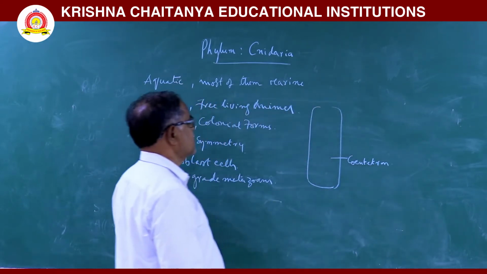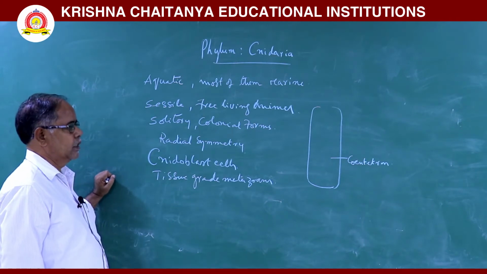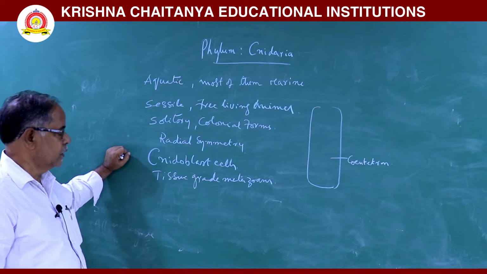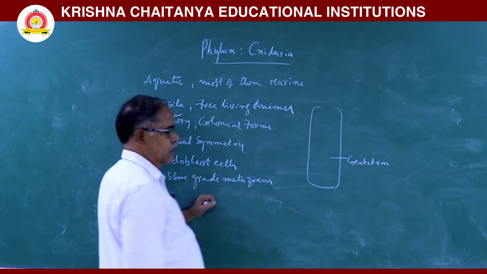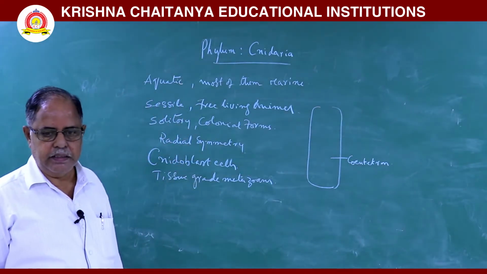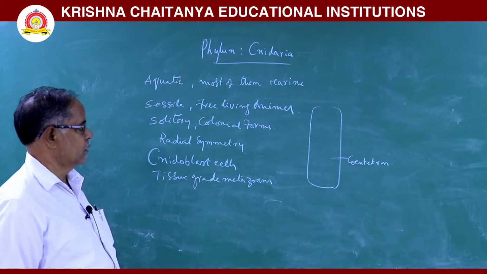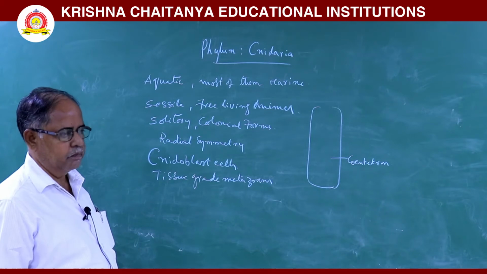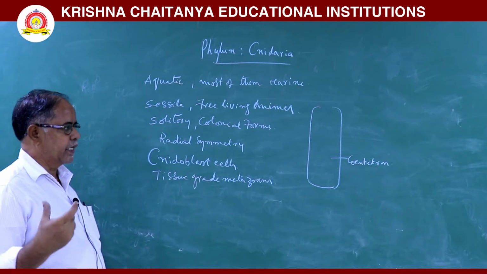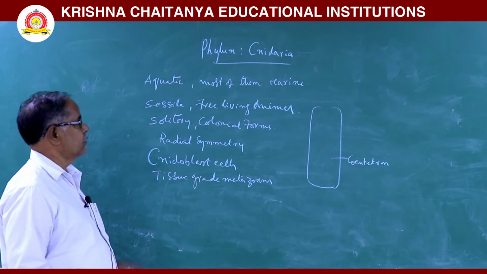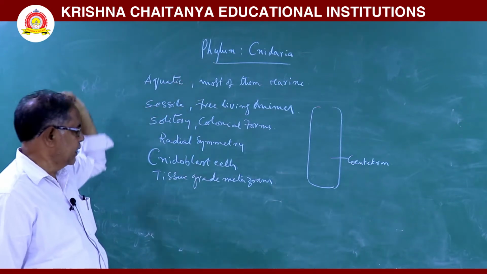That's why previously this phylum was named Coelenterata. In this animal, a gastrovascular cavity or coelenteron is present. The present name is Cnidaria because of the presence of cnidoblast cells or stinging cells.